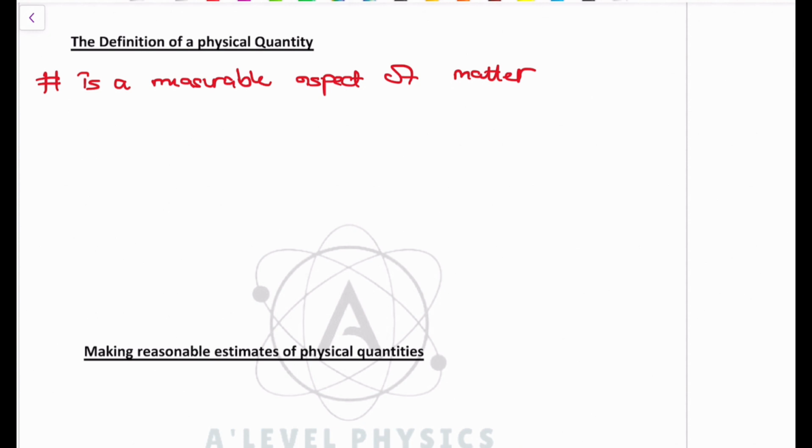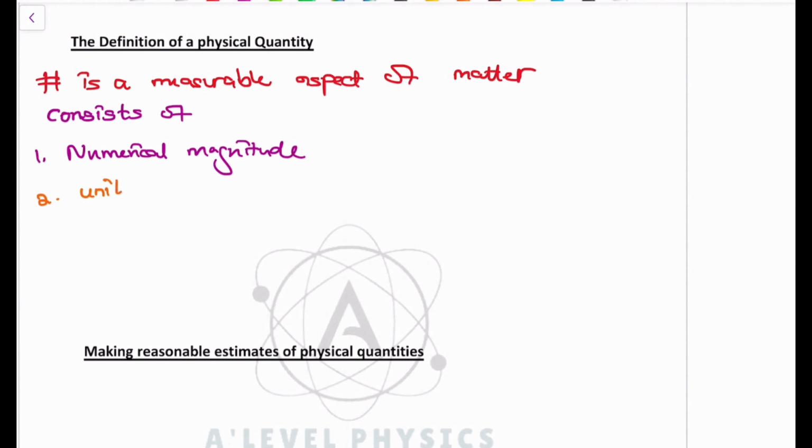A physical quantity is made up of two things. Number one, what we call a numerical magnitude. That's the first thing that it consists of. And number two is what we call a unit. So what do I mean by this?